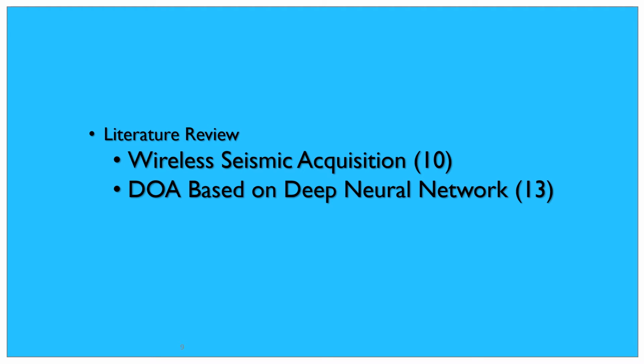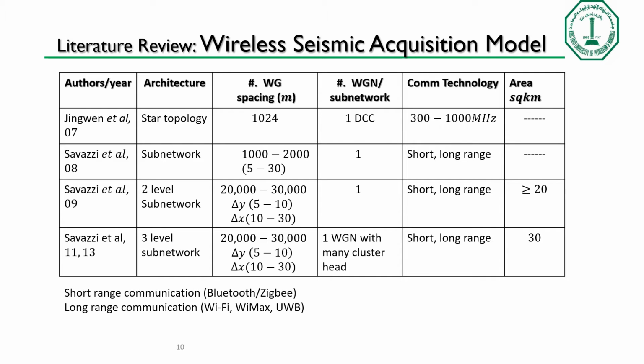Literature review. In this research work, we carried out two literature reviews. One is based on wireless seismic acquisition, and the second is based on the neural network. Based on the literature review carried out on wireless seismic acquisition, we have different architectures. We have stratigraphy, subnetwork system, two-level subnetwork, and three-level subnetwork. In our research work, we adopt the three-level subnetwork, whereby the wireless geophone will communicate with the cluster head, and then the cluster head will communicate with the wireless gateway node.